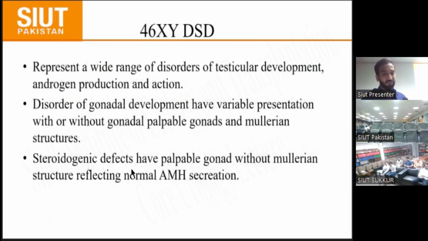Another classification is another form of 46,XY DSD, in which there is a wide range of disorders, either of testicular development or of androgen production and action. Disorders of gonadal development have variable presentation, with or without palpable gonads and Mullerian structures. Disorders of androgen synthesis or action have palpable gonads without Mullerian structures, reflecting normal AMH secretion. If a patient presents without Mullerian structures, it means a testis is present with Sertoli cells, which cause secretion of AMH hormone.